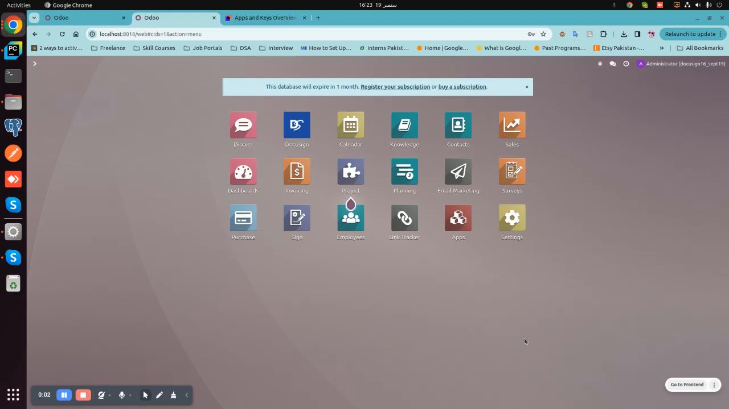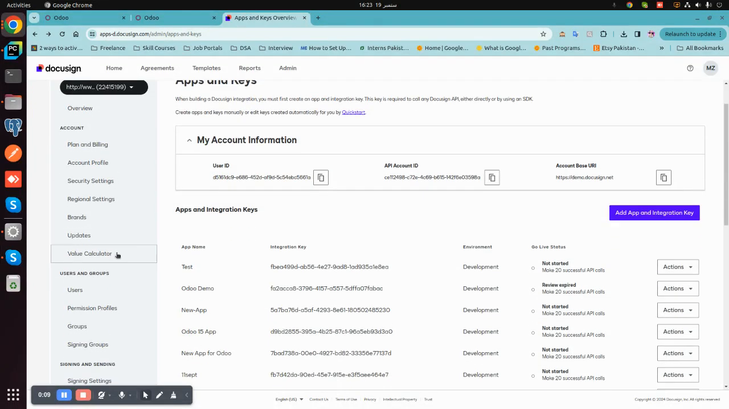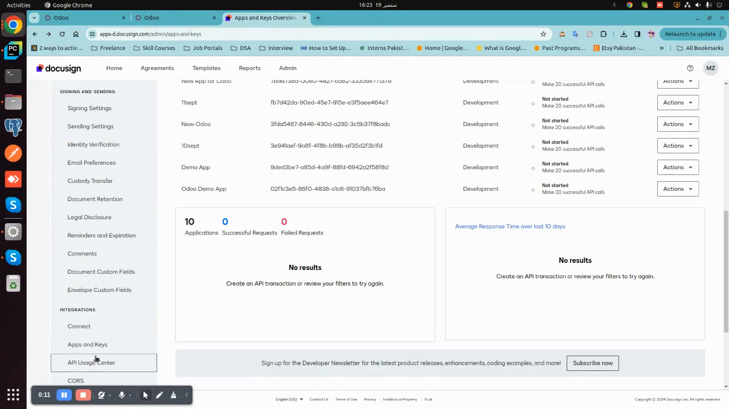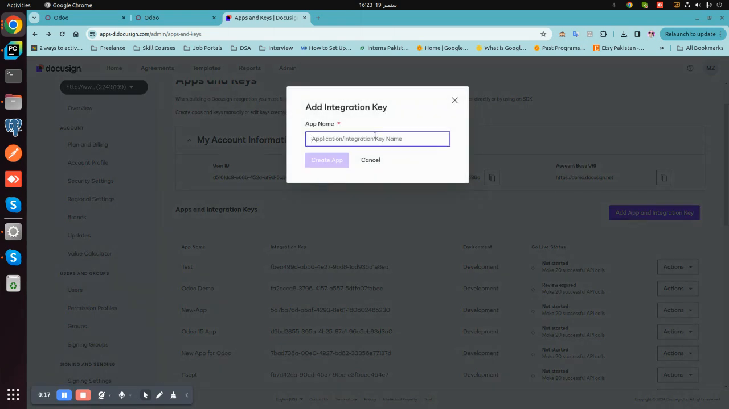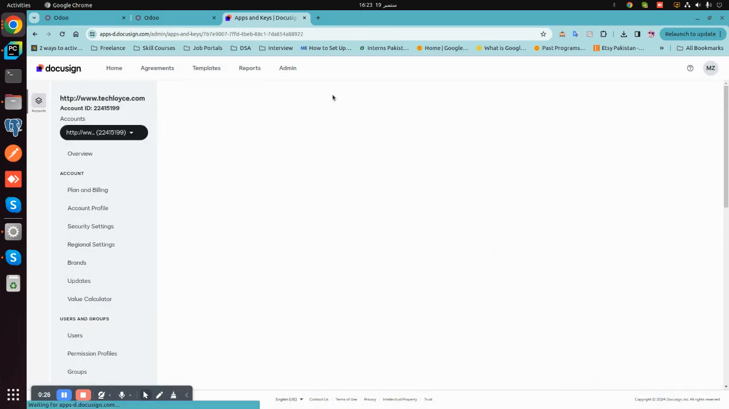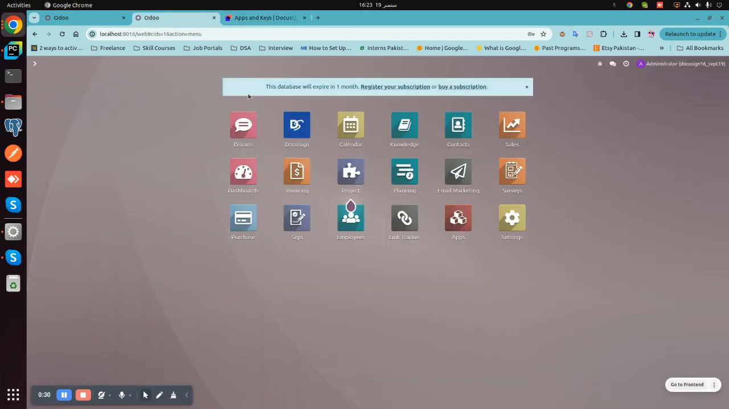In this video, we will explain how the Odoo DocuSign Connector works. First, we will create an app on the DocuSign page, move towards apps and keys, and add an app. You can give any name, demo for Odoo 16. Create app. This is the integration key that we need to use while authenticating.